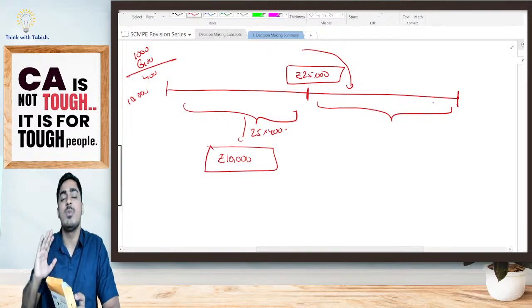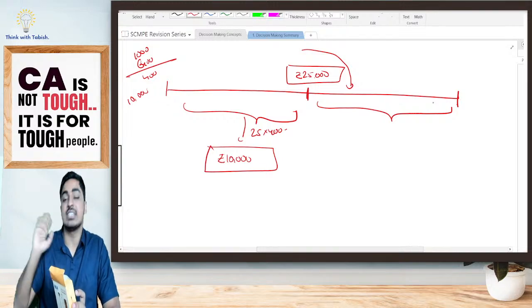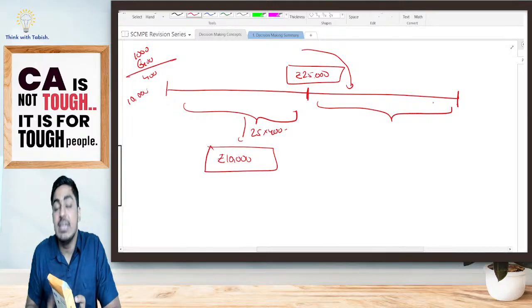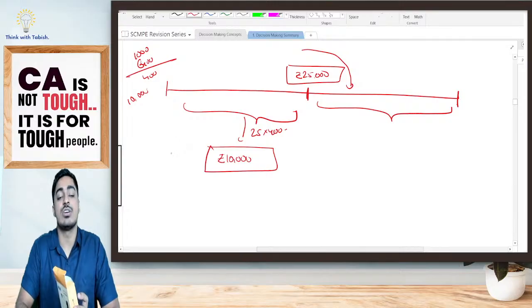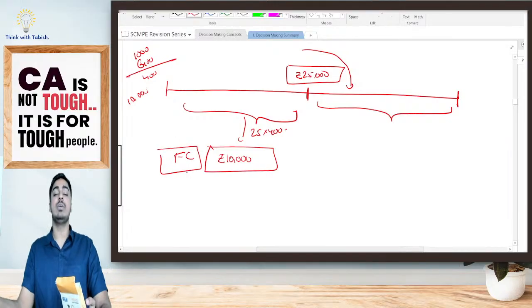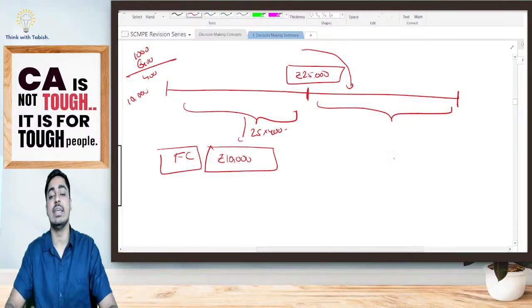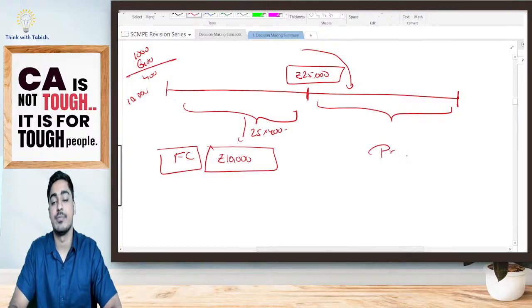There is no need to pay for my fixed cost. I have already paid for that. I have already set aside an amount for that. Whatever I will be getting will be my profit. Is it clear? So till BEP, whatever contribution I will be getting will be equal to my fixed cost. After BEP, whatever contribution I will be getting will be equal to my profit.